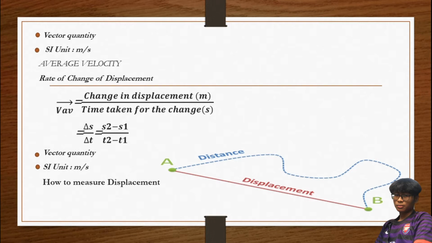From point A to B, kalau distance, it takes this blue dash to arrive at destination B. Displacement juga from A to B, tapi red line ni dia hanya singkat, dia take a short way. So masa yang dia ambil juga akan short. Distance ni memang jarak dia ambil panjang dan masa juga akan panjang.